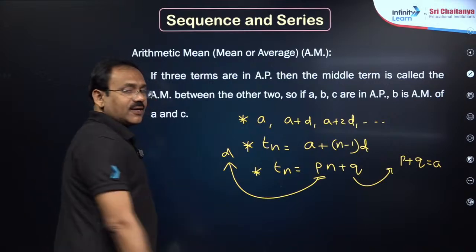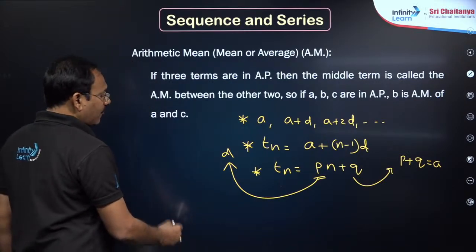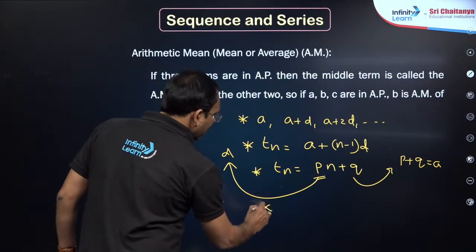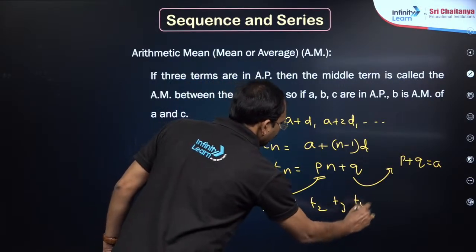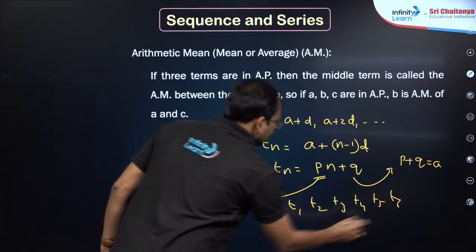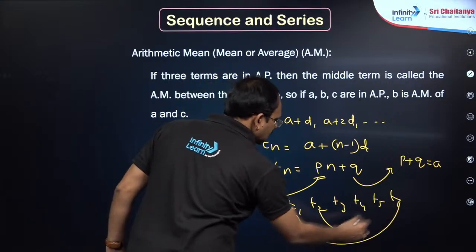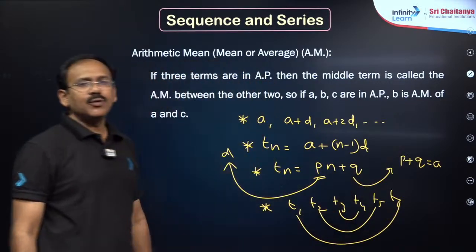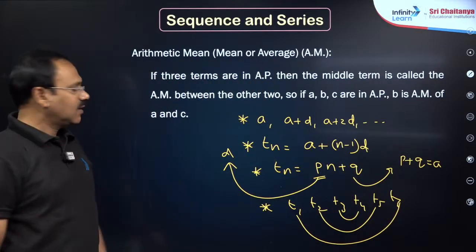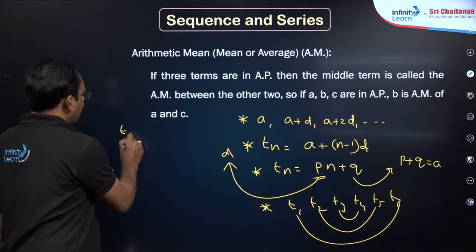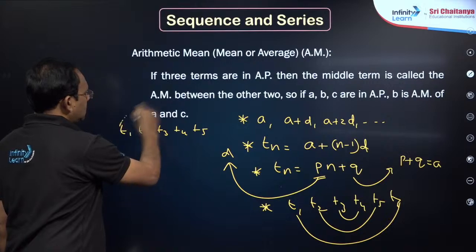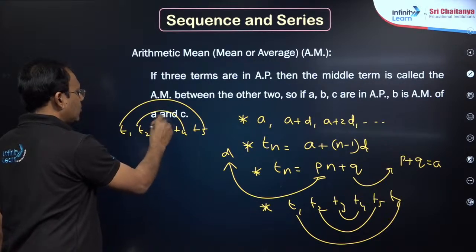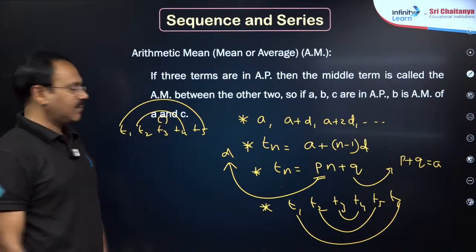The next, another important point about sums in an AP: if you take T1, T2, T3, T4, T5, T6, the sum of terms equidistant from the ends is equal. That is a beautiful property of an AP. Suppose there are 5 terms T1, T2, T3, T4, T5, then T1 plus T5 is equal to T2 plus T4, which is equal to twice T3. This is the beautiful observation.